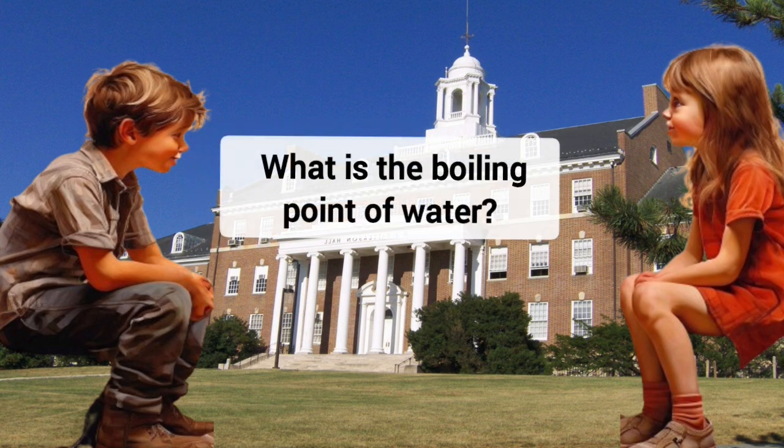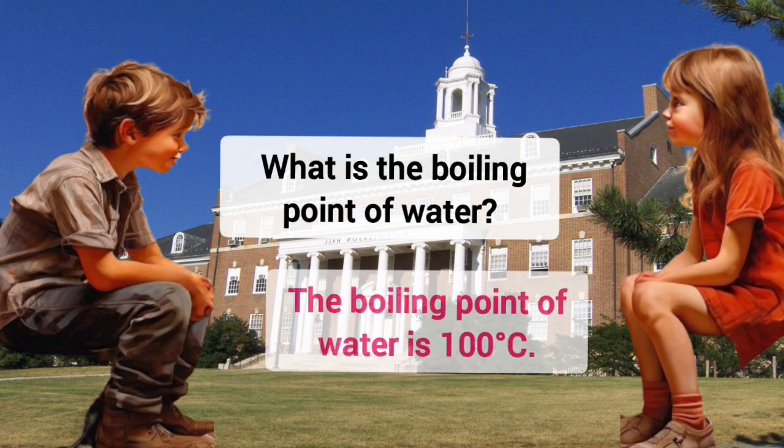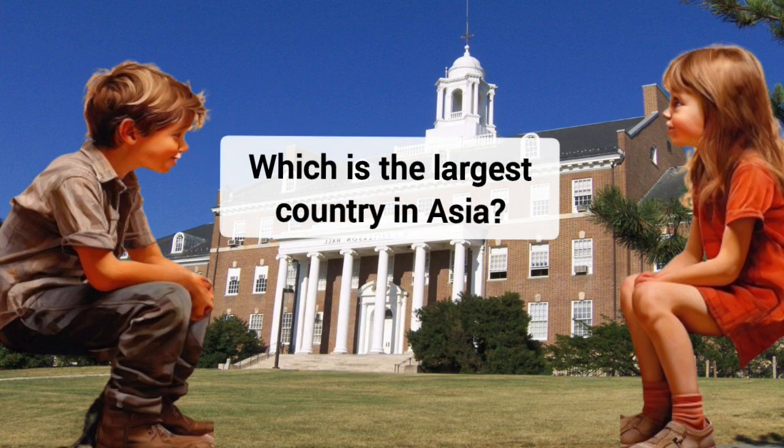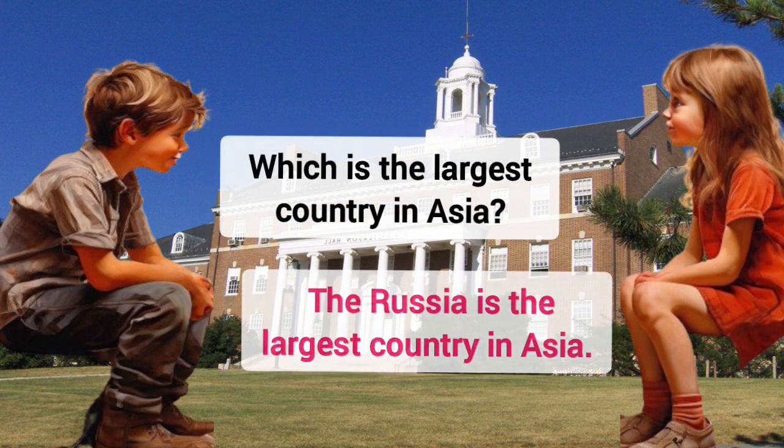What is the boiling point of water? The boiling point of water is 100 degrees. Which is the largest country in Asia? Russia is the largest country in Asia.